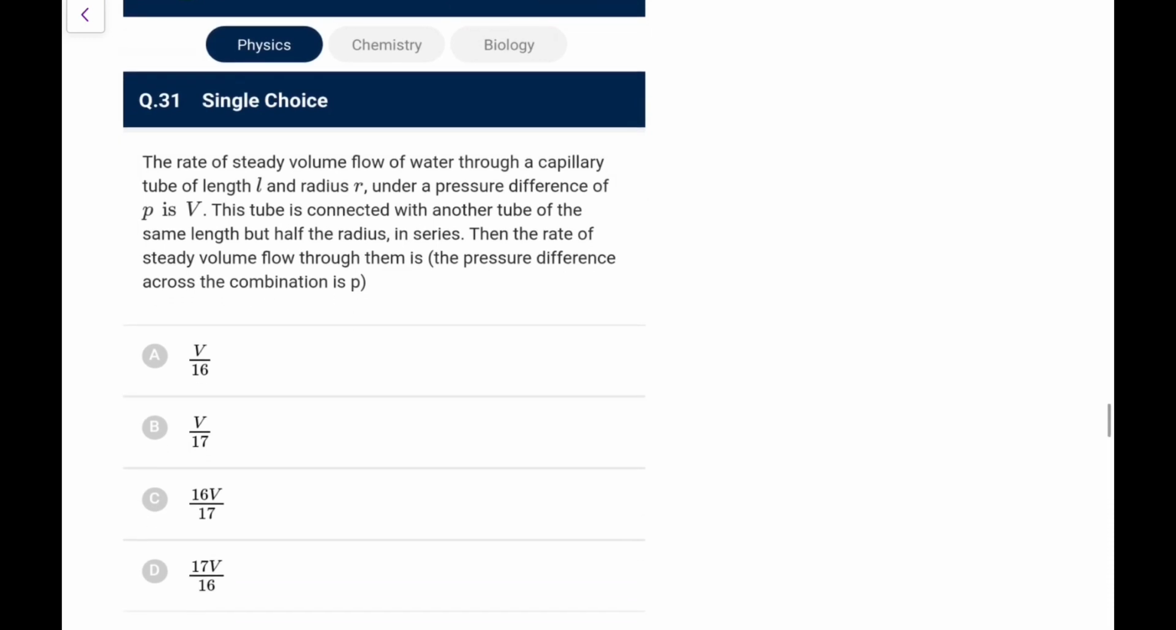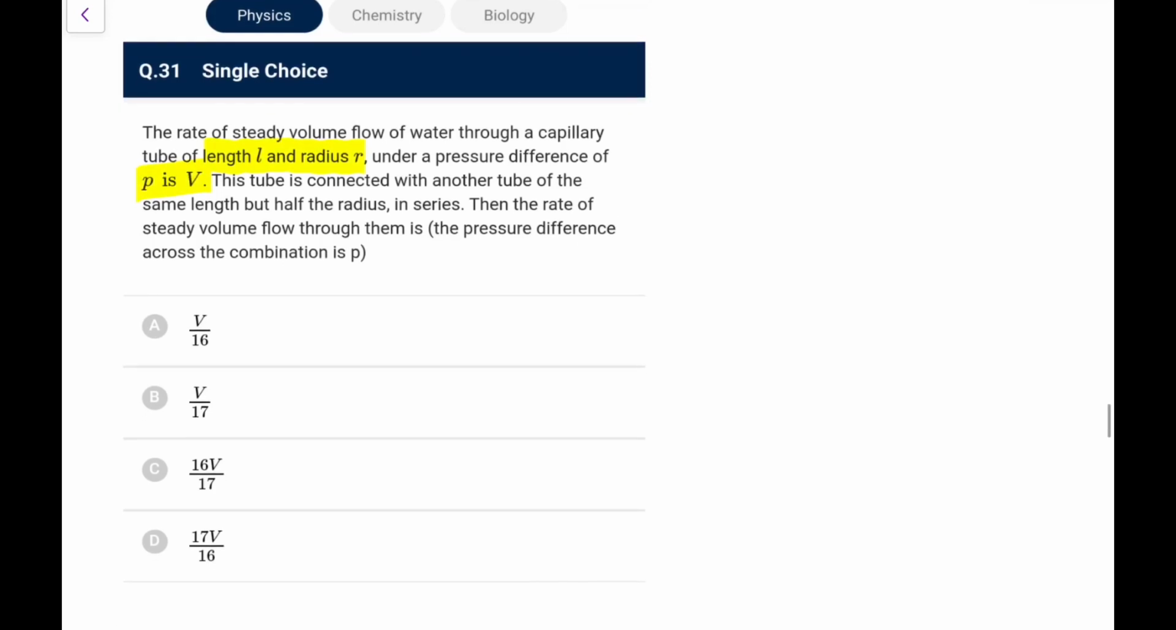Next, the rate of steady volume flow of water through a capillary tube of length L and radius r under a pressure difference of P is V. The tube is connected with another tube of same length but half the radius in series, then the rate of steady volume flow through them is. The pressure difference across the combination is P. So again, this is Poiseuille's equation. The rate of flow V you write as pi into delta P, r to the power 4, where P is the pressure difference across the ends, upon 8 eta times L. So this is what you have written.